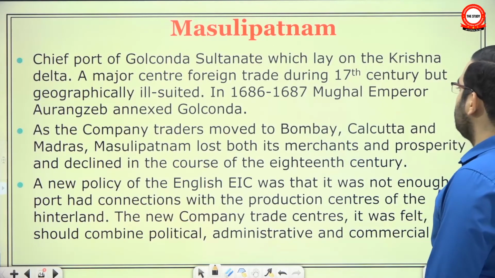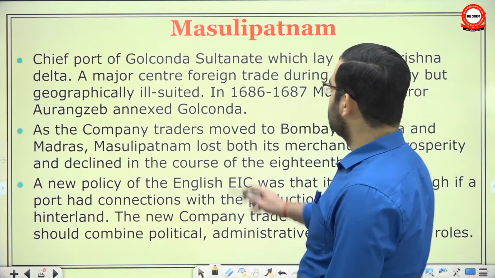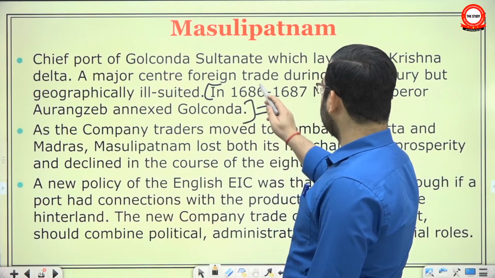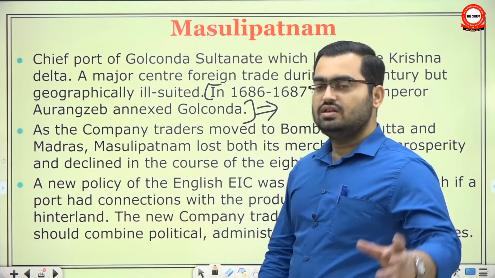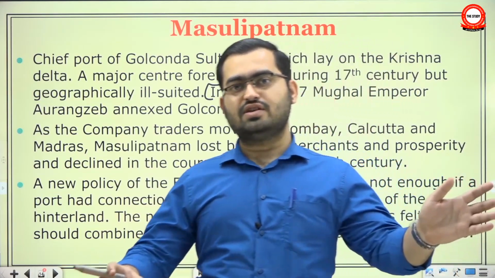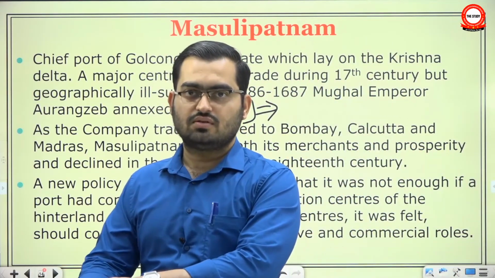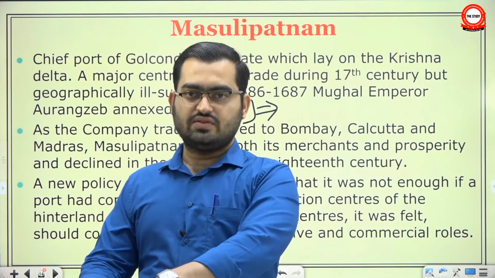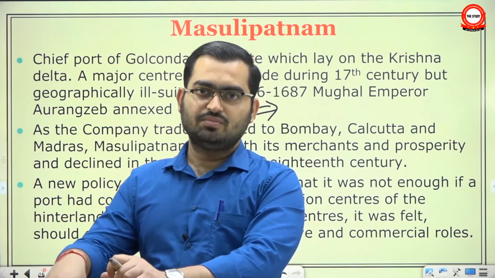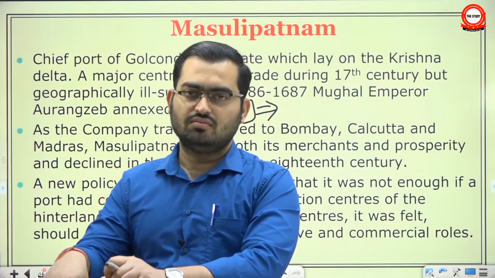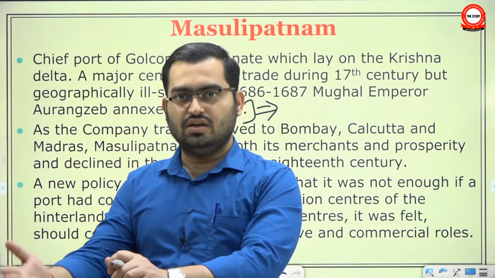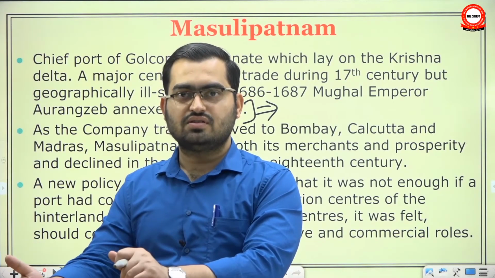In 1687, Mughal Emperor Aurangzeb annexed Golconda. This was actually because, up to the second half of the 17th century, the center of gravity of Indian Ocean trade had moved from the western coast to the eastern coast. This was because of the 17th century trade revolution. What had happened was that the European companies, the Dutch East India Company and the East India Company, preferred to trade from the eastern coast rather than the western coast.